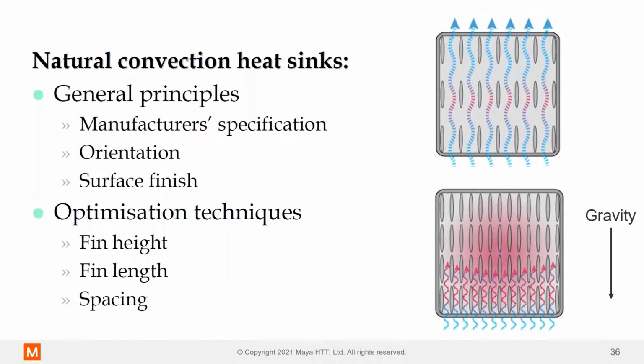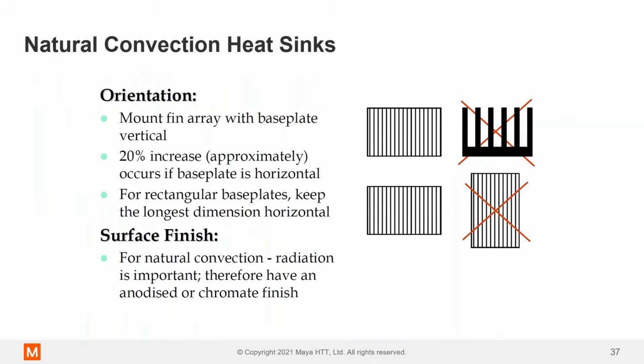It's not necessarily the one with the most fins or the one with the highest surface area, because as you can see here, when you have a bigger spacing, you're going to get more airflow, right? If they're too close together, it's too restrictive. You're going to get minimal airflow. So there is a balance to be struck when it comes to selecting a heat sink. It's not always just about the thermal resistance or the surface area calculation. You've got to take into account the airflow, the orientation, surface finish. There's a lot going on.